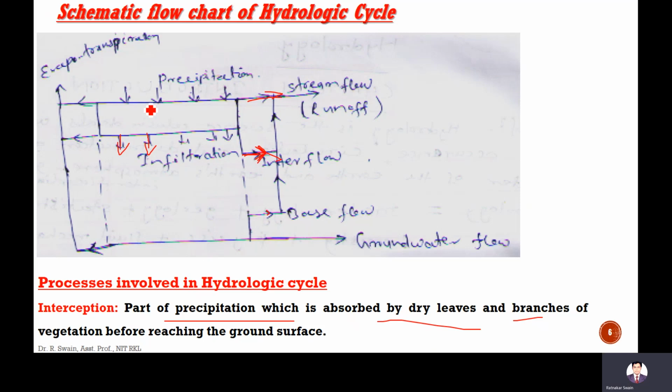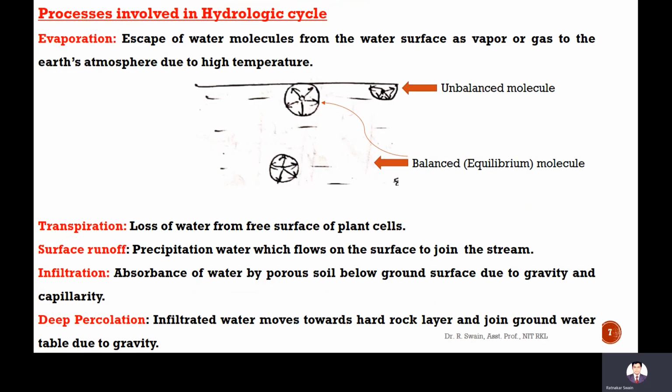And the precipitated water, there will be evaporation from all water bodies, from land, and from vegetation. That means evaporation and transpiration from vegetation, evaporation from all water bodies. So this is combined evapotranspiration. This is the whole schematic diagram of the hydrologic cycle. The next process involved is evaporation.